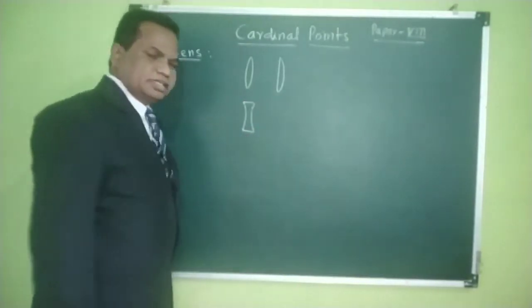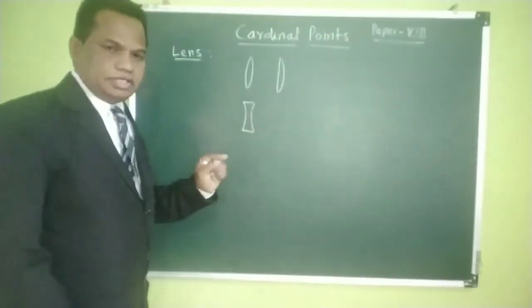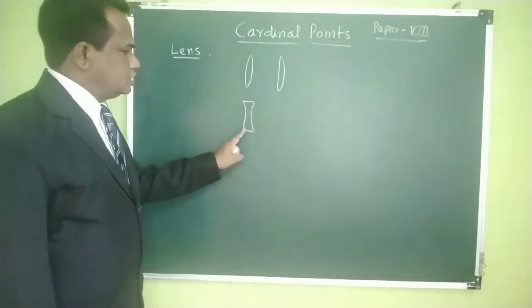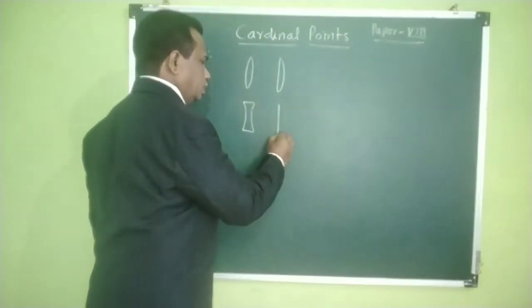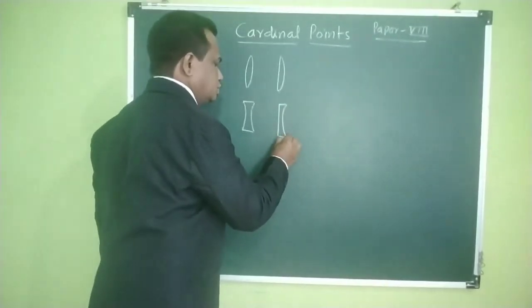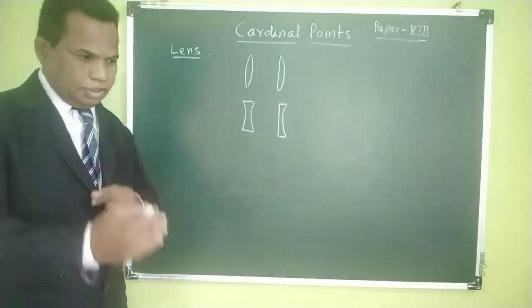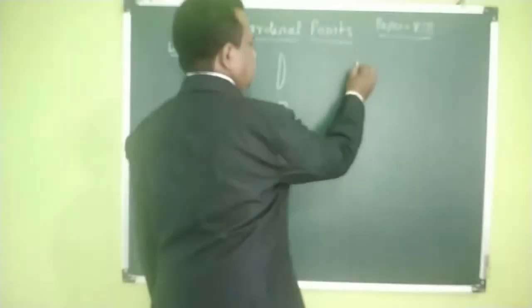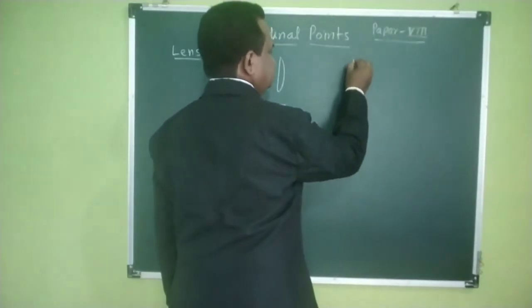This lens is known as a double concave lens. The surface is concave, so this is a double concave lens. Then we can draw one more like this. So this is a plano concave lens. You know the property of the mirror. If you draw the mirror, this is a plane mirror.